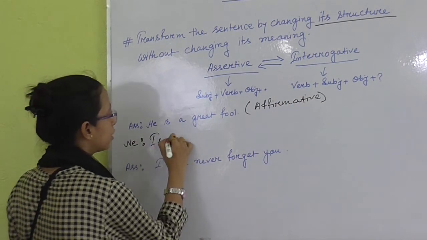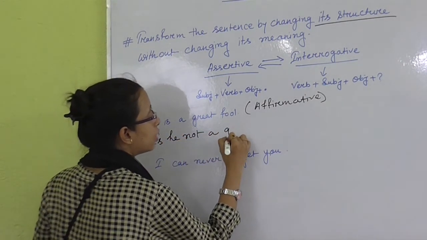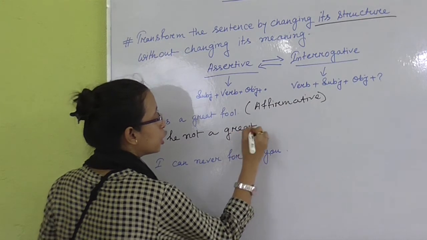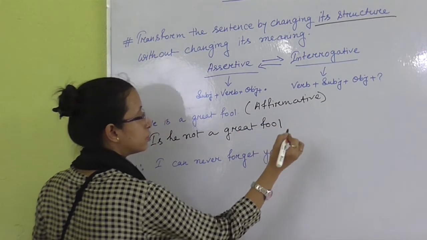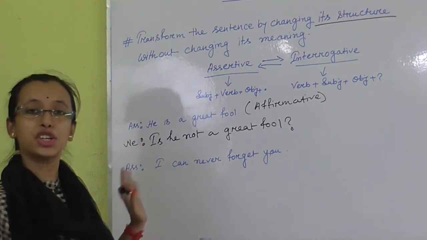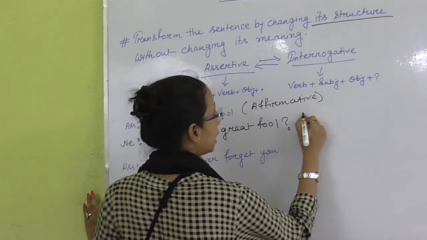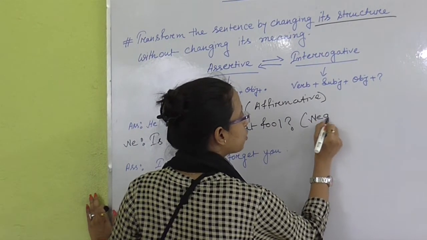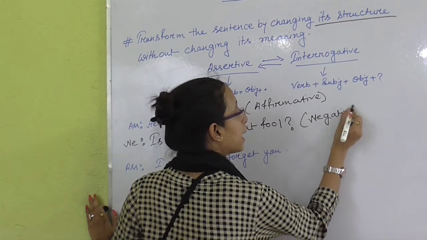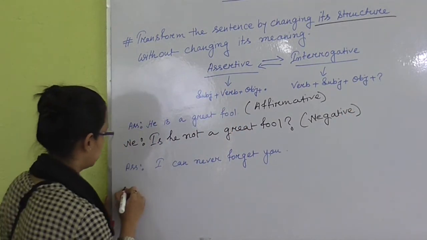Is he not a grateful? Question mark. It becomes an interrogative. See, as here is in affirmative, I need to change the interrogative sentence into negative one. Okay. Next.